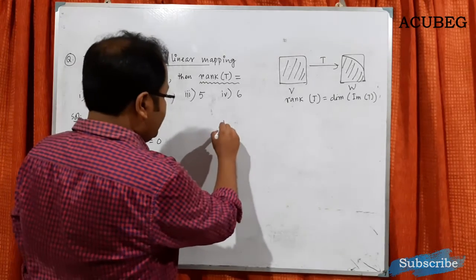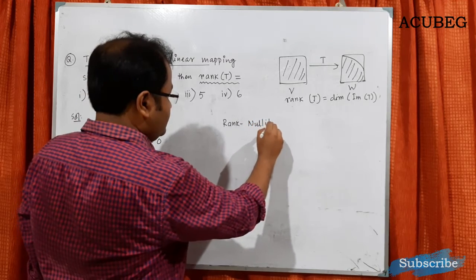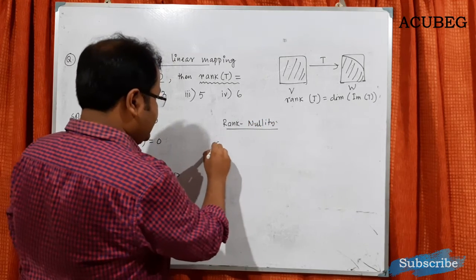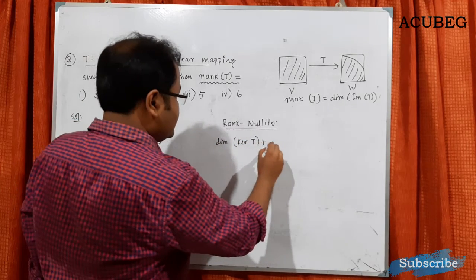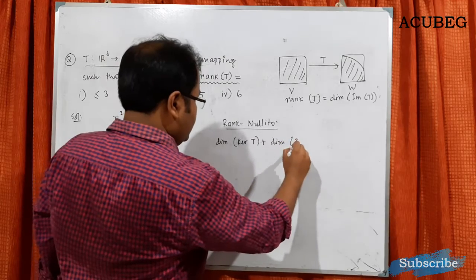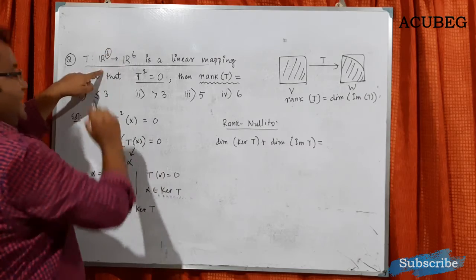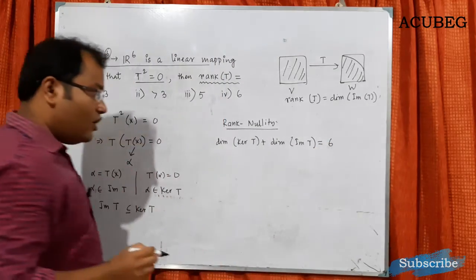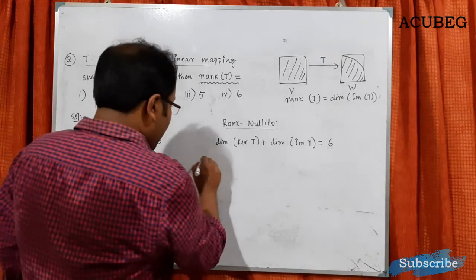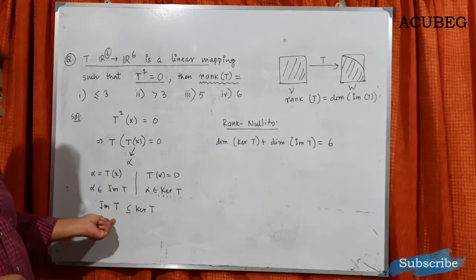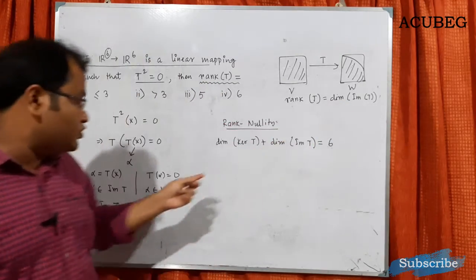Now there is an important theorem called the rank nullity theorem, that tells us that dimension of kernel T plus dimension of image of T equals 6. That is the dimension of the domain space, that is 6. Now here you see the kernel of T is bigger than the image of T. Now you have to find the rank of T. Rank of T means image. So we have to concentrate on the image.